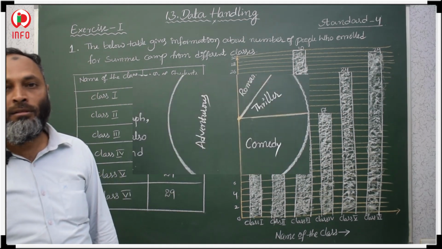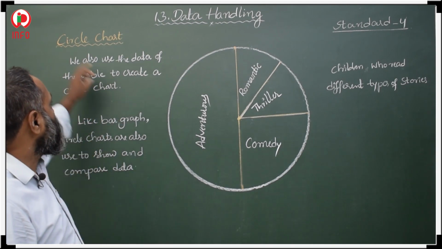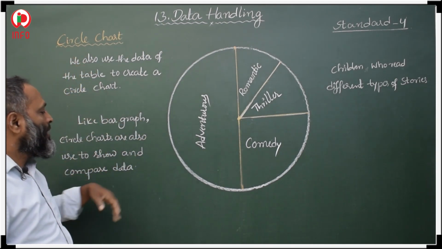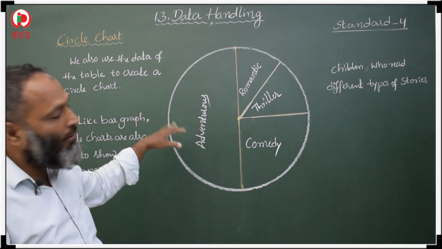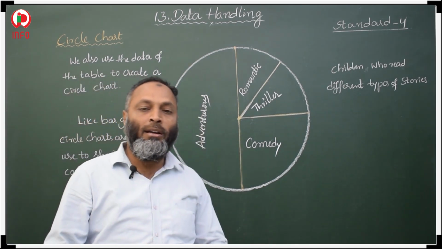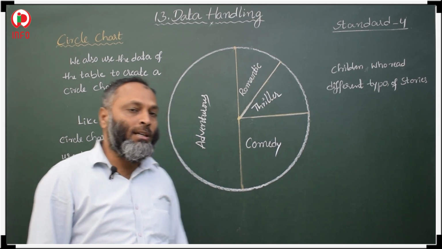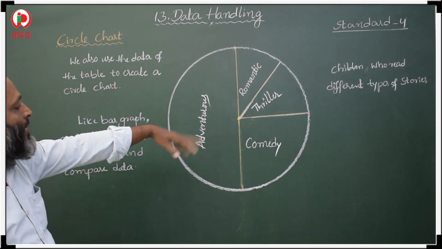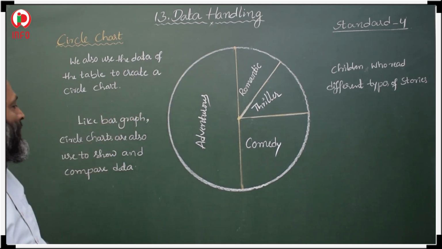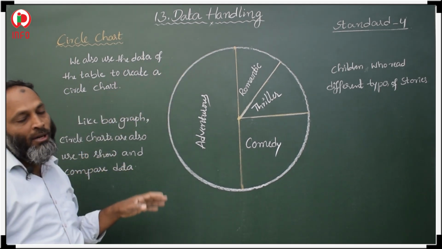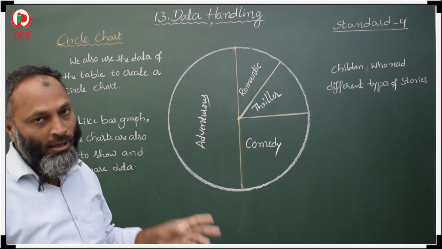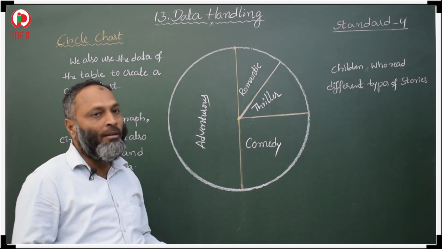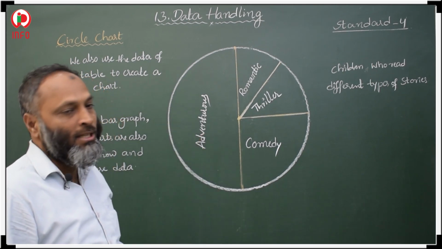Now, next concept, circle chart. So what is the circle chart here? Here we also represent data using a circle chart, like a bar chart. The data is given, and we represent this data using circles like this. Like how we discussed representing data using a bar graph, in a similar way we can represent the data using a circle chart also.